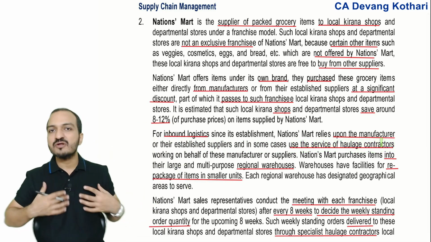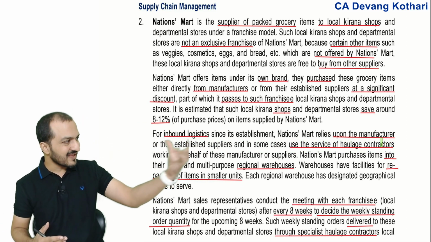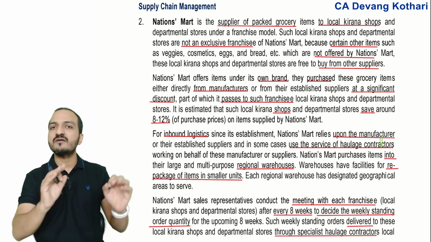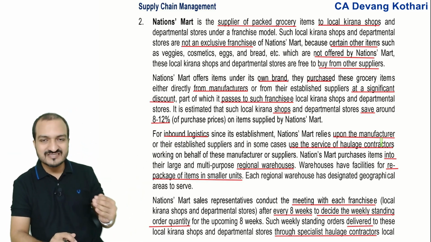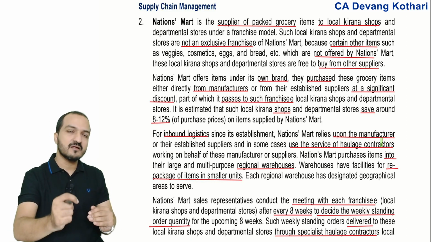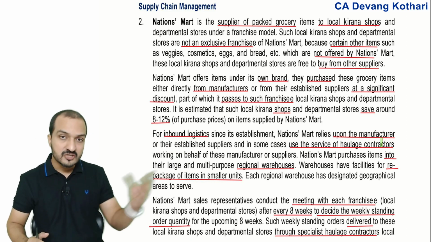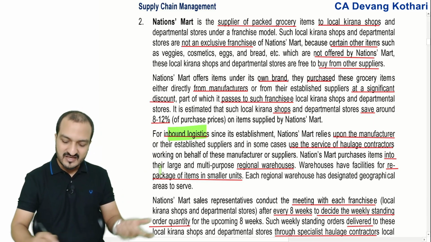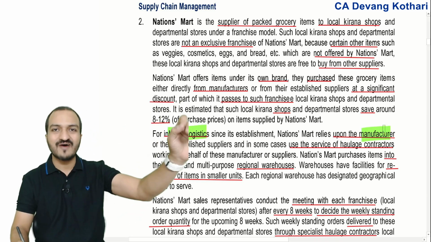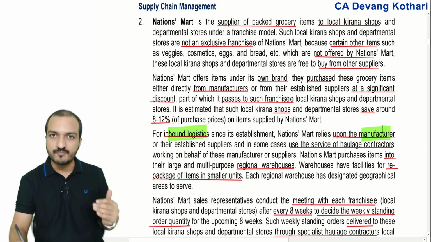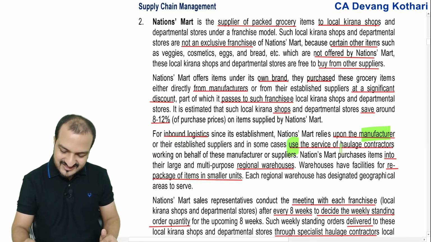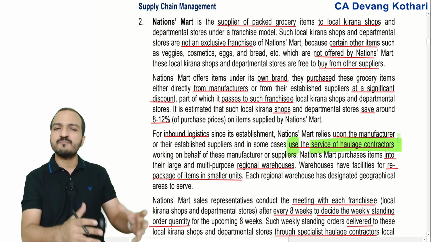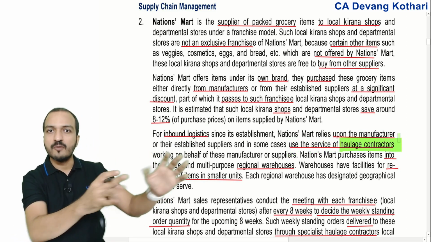See, I'm not a manufacturer. So it is not like I purchase material and sell finished goods. No, I'm a trading company. So what I purchase is my input. What I sell, consider that my output, right? So input and output. The input logistics is either handled by the manufacturer from whom I purchase the input, or I can use the service of some haulage contractors. A haulage contractor is like a third party transport operator, right?